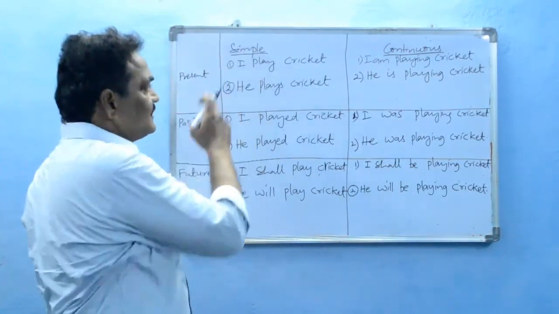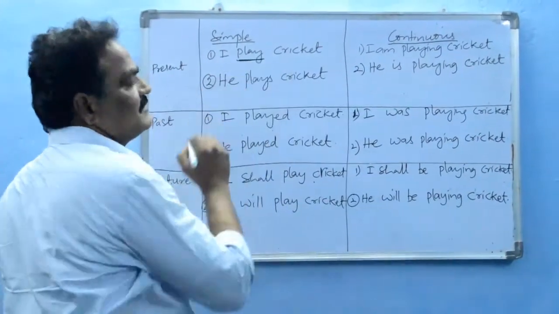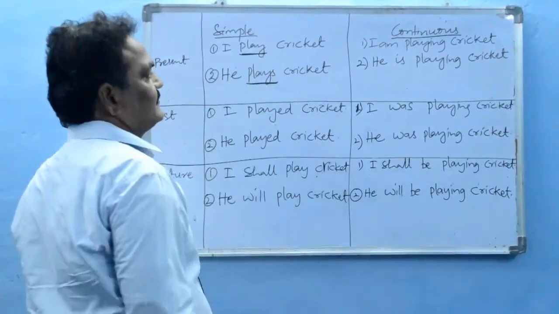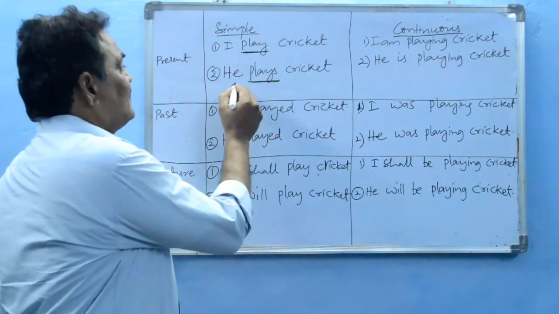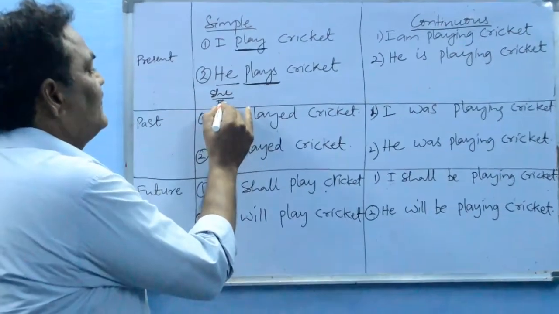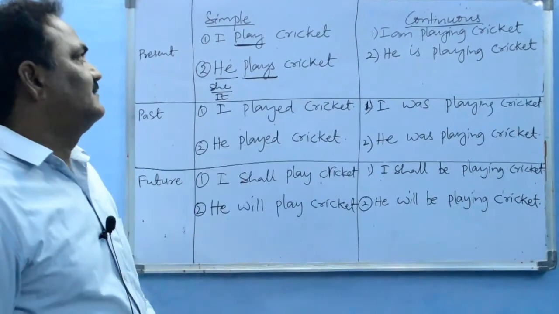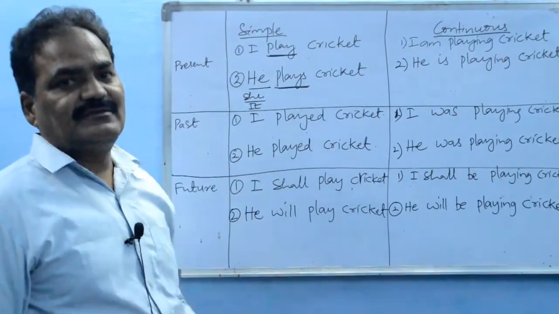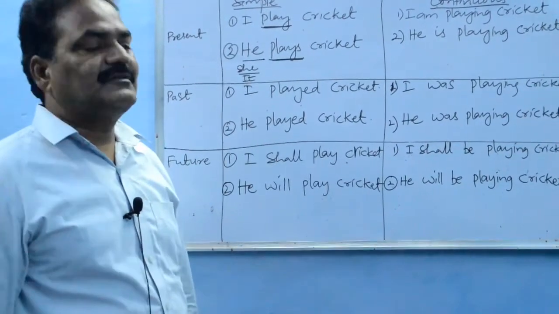In the present simple tense, as we said, the present form of the verb will be present, or else the s form of the verb. Play or plays. Plays is always with singular subjects: he, she, it, and any singular nouns. So he plays cricket. I play cricket. I is considered plural here. With I we always use only the present form of the verb.